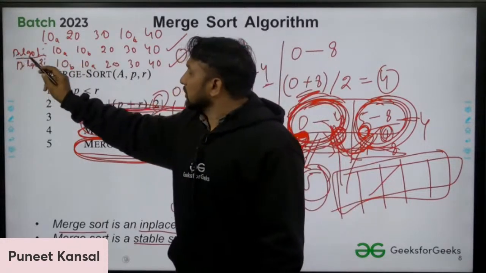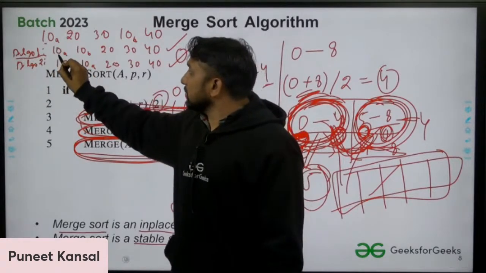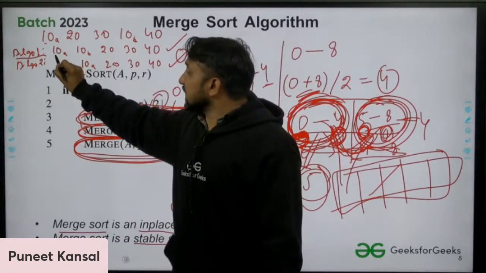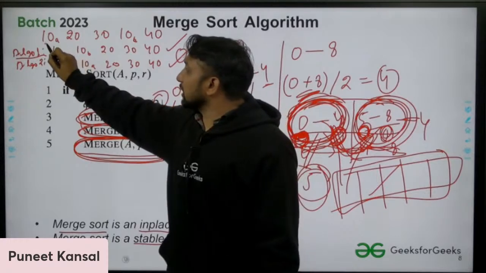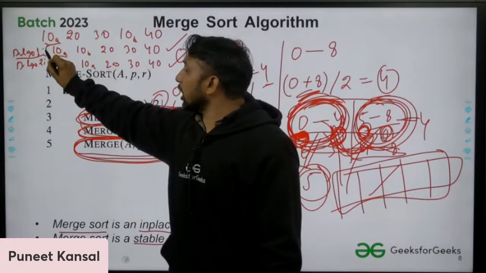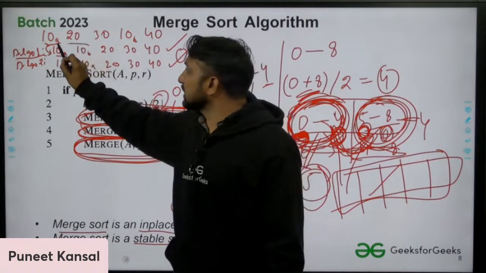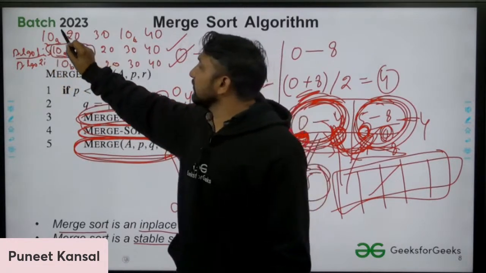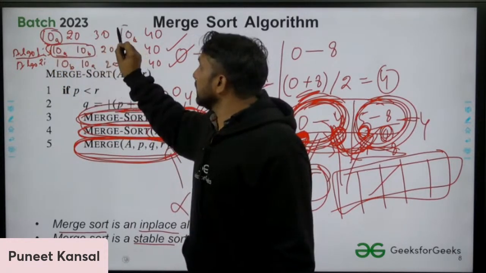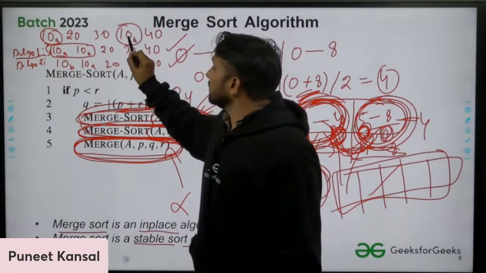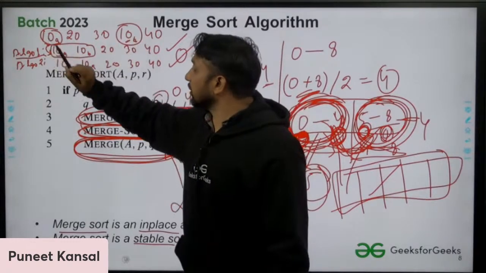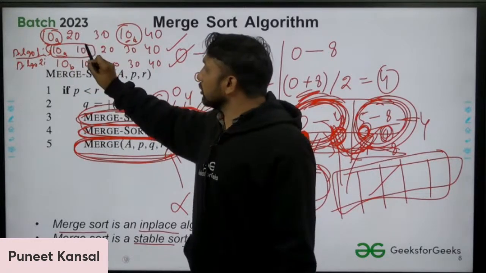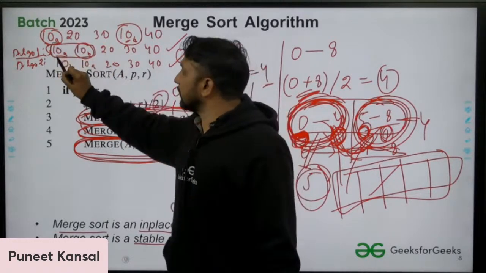Algorithm 1 gives the same sequence that was given in the input. In the input, this number comes later than that number, and in the output also this number comes later than that number.